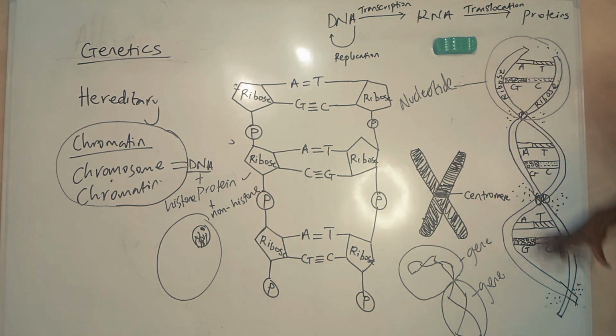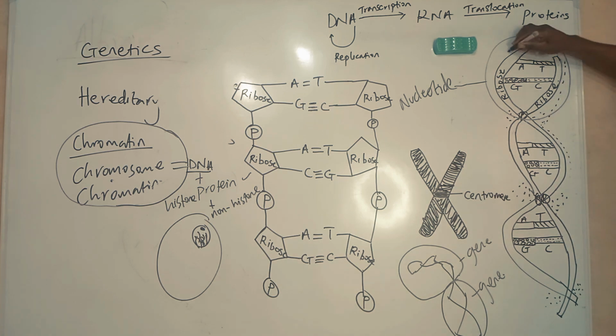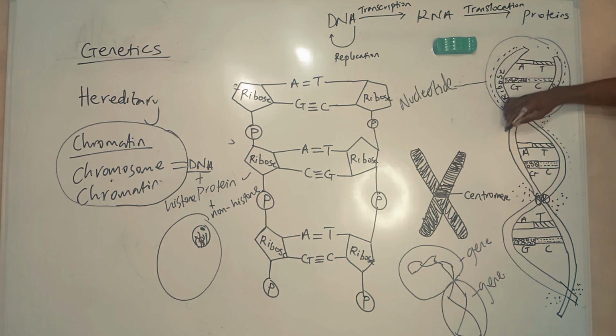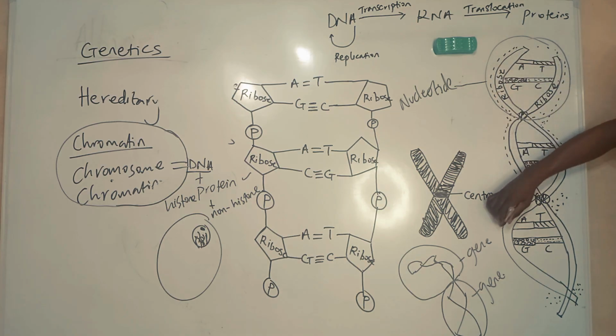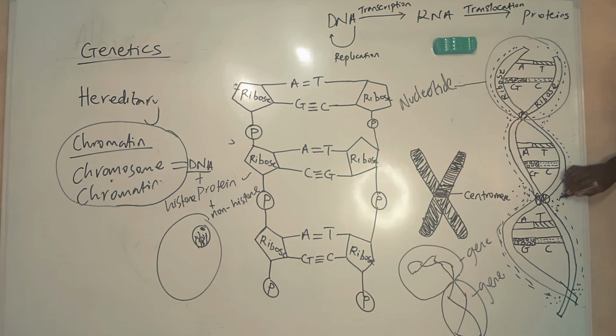Now, this DNA can have some proteins at the side of it. These proteins help a lot in condensation, in coiling, in decondensation. This protein plays a lot of functions for this DNA. So this DNA molecule with the proteins becomes a chromosome. It can condense, it can shorten.